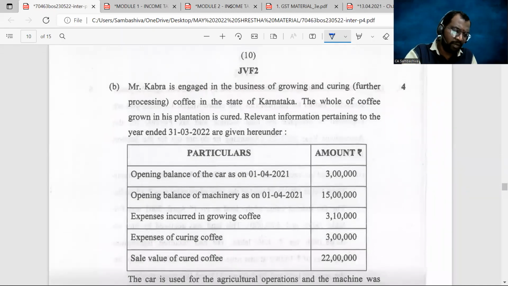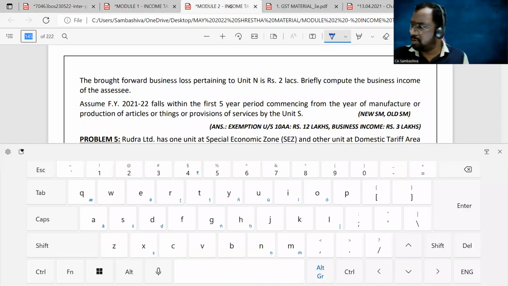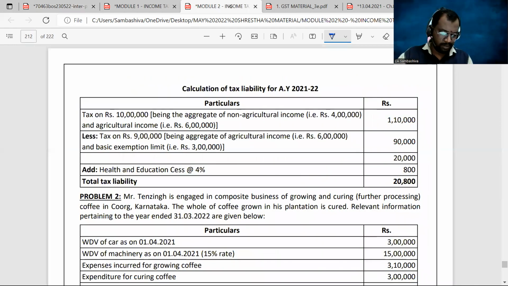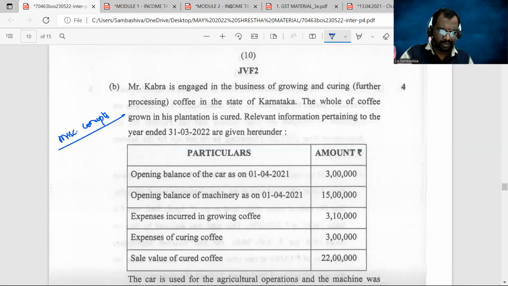This is also from the chapter miscellaneous concepts in income tax, which deals with the taxability of agricultural and non-agricultural incomes. And this is similar to problem number 2, and let me take you there. Yeah, here it is, Mr. Dengjin. Same problem, sir.